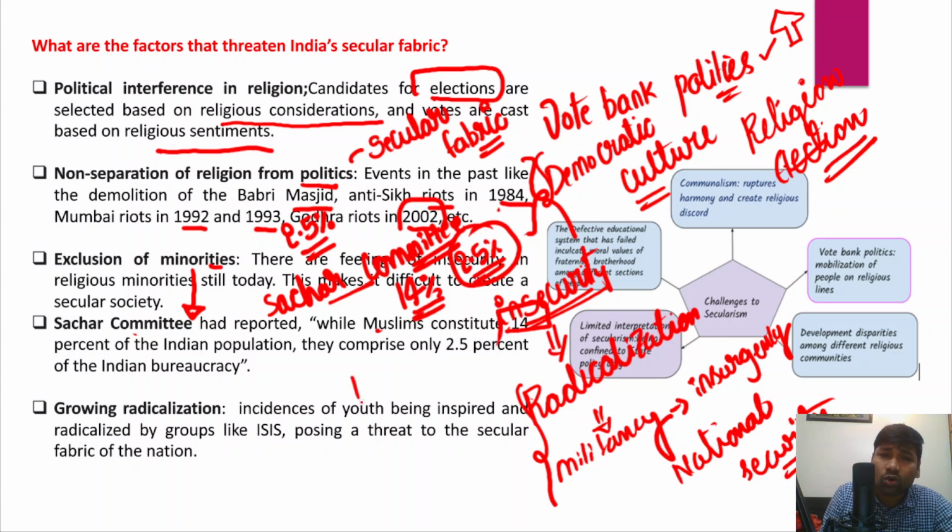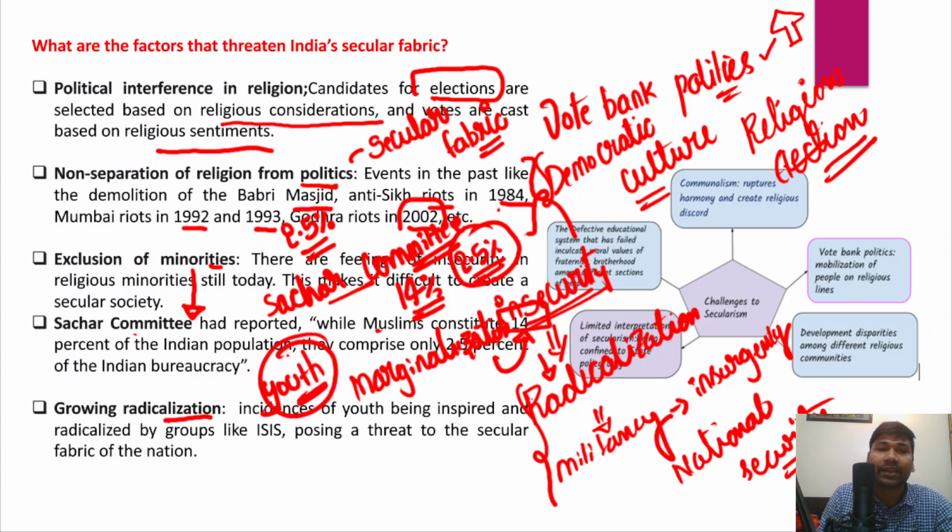And this is what is called as marginalization or the exclusion of a certain community, and that may create the feeling of insecurity, and that will lead to radicalization, militancy and insurgency. And apart from that, there is also a growing radicalization among certain communities, particularly youth being attracted to radical ideas or radical groups, particularly the Islamic State of Iraq and Syria that we have seen in the past.